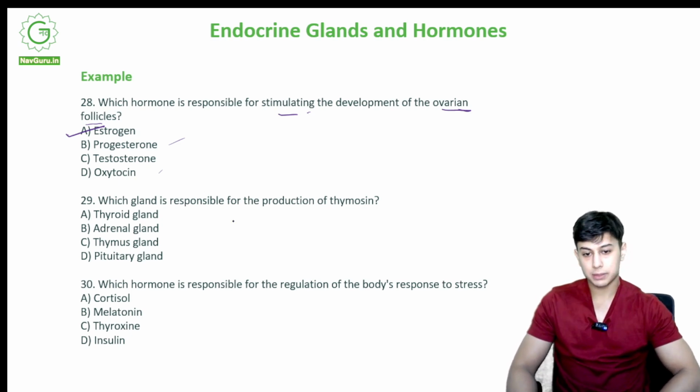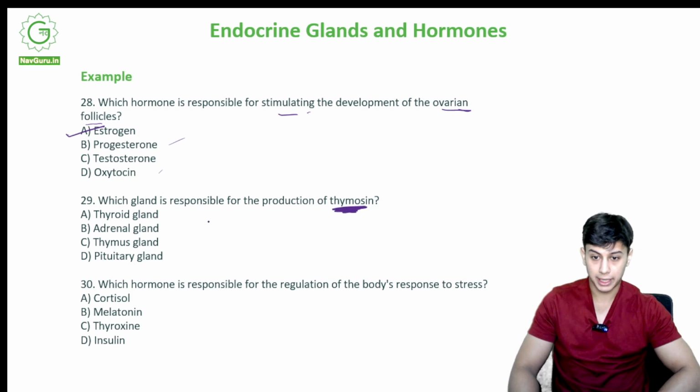Which gland is responsible for the production of thymosin? Thymosin. Okay, this is a new question. Thyroid gland, adrenal gland, thymus gland, pituitary gland. I think again you can tell it is the thymus gland. Thymosin, thymus.